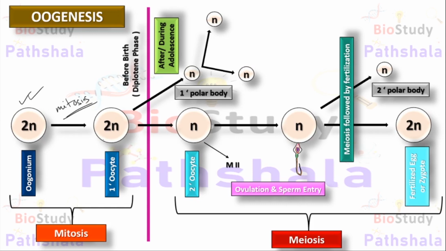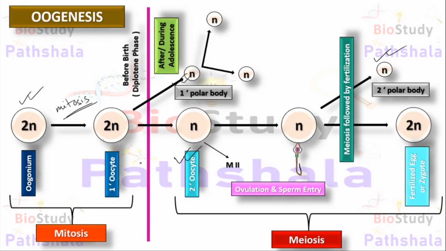After birth, mainly during adolescence or puberty, the first meiosis takes place and two cells are formed. One is the secondary oocyte and the second one is the primary polar body. The primary polar body further forms two polar bodies, and the secondary oocyte remains in its quiescent state because it lacks a centriole. If a sperm comes and mates with this ovum, then meiosis 2 completes and the secondary polar body forms, and again a fertilized egg or zygote can be formed.